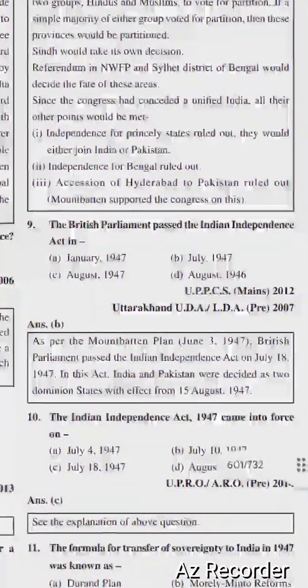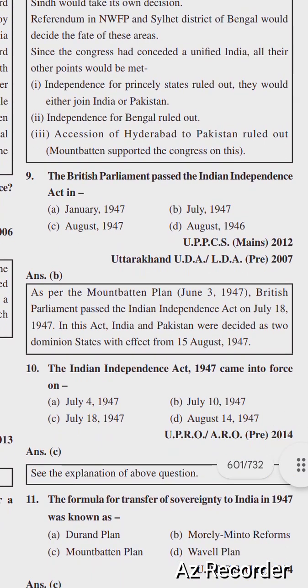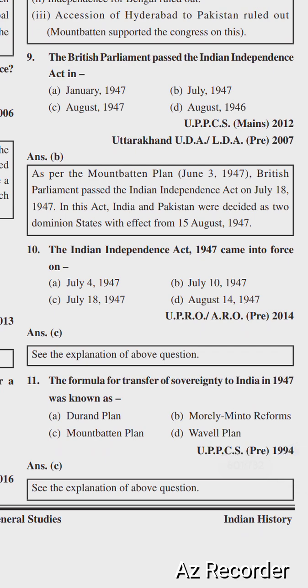So next question is the British Parliament passed the Indian Independence Act in. Options are January 1947, July 1947, August 1947, August 1946. Right option is option number B, July 1947. As per the Mountbatten Plan, British Parliament passed the Indian Independence Act on July 18, 1947. In this act, India and Pakistan were decided as two dominion states with effect from 15 August 1947.